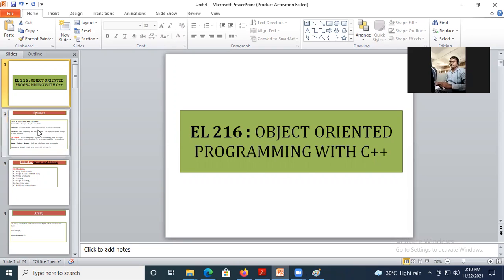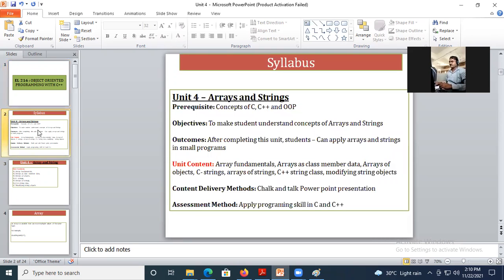Okay, very well. Now we will start with unit number 4. In last lecture, are you able to see my screen? Yes, sir. See, up to now we have covered first 3 units, the basic introductory part. Then we have seen variables, types, and other things. In last unit, we have gone through functions, right? Now, today we are going to start array and string.